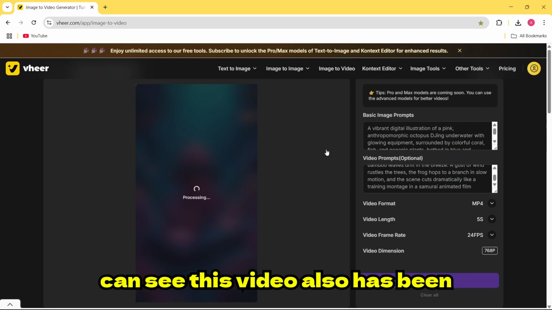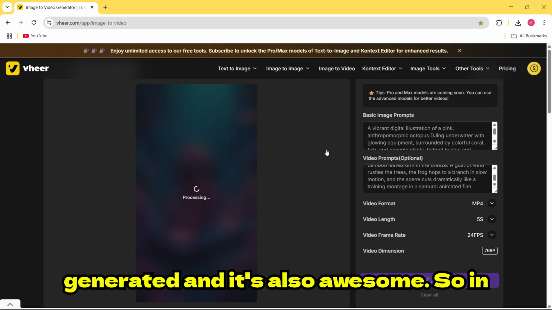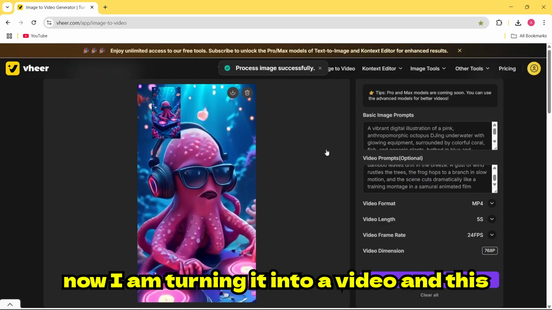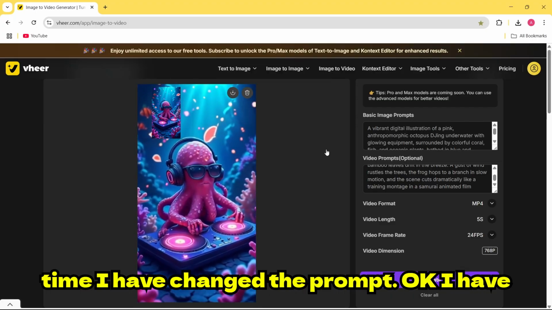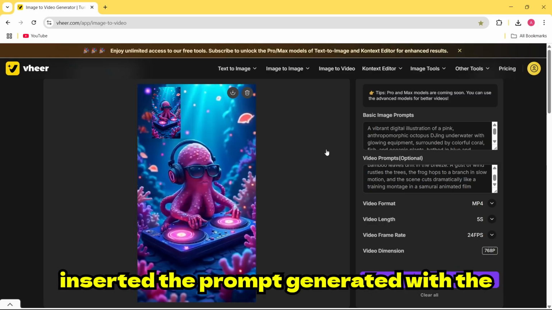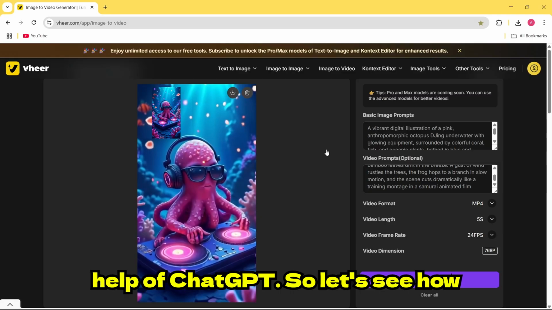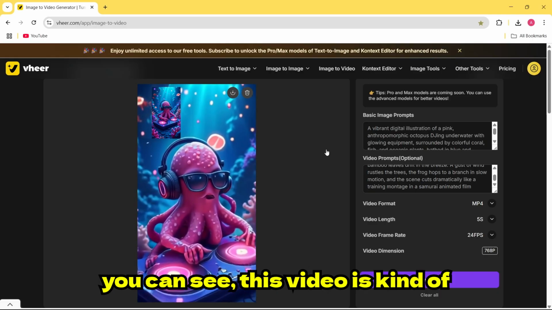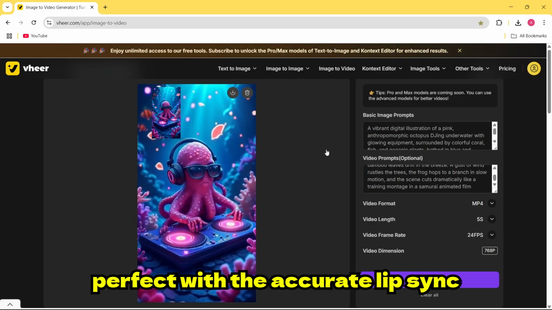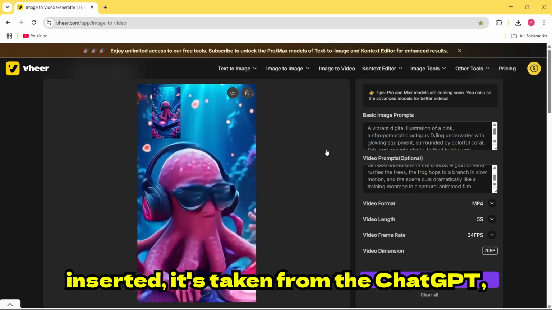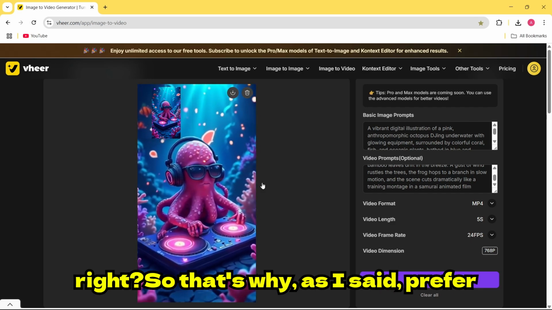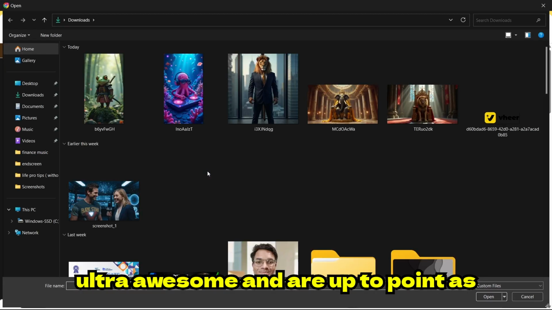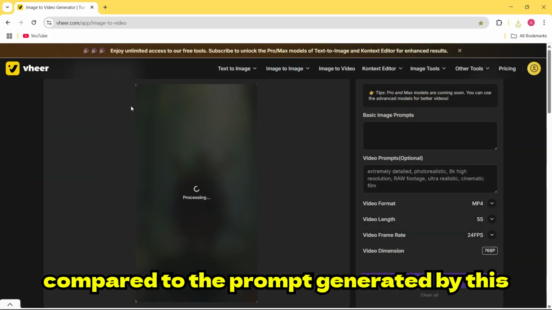So as you can see, this video has also been generated and it's also awesome. In the same way, I have created two more images with the help of text to image. And now I am turning them into a video, and this time I have changed the prompt. I have inserted the prompt generated with the help of ChatGPT. So let's see how the video is. And as you can see, this video is kind of perfect with accurate lip sync because the video prompt which I have inserted is taken from ChatGPT, right? So that's why, as I said, prefer ChatGPT prompts because they are ultra awesome and up to the point as compared to the prompt generated by this AI tool.